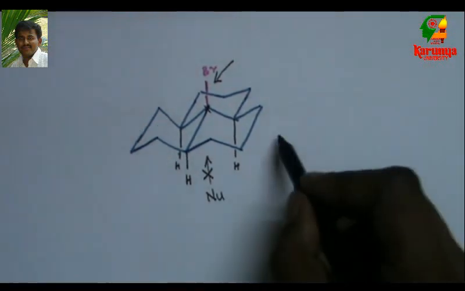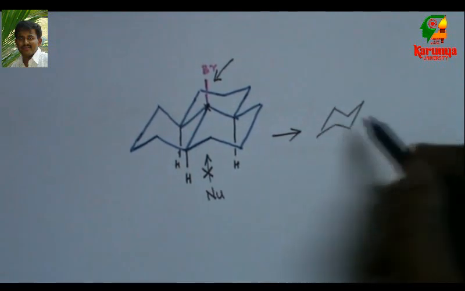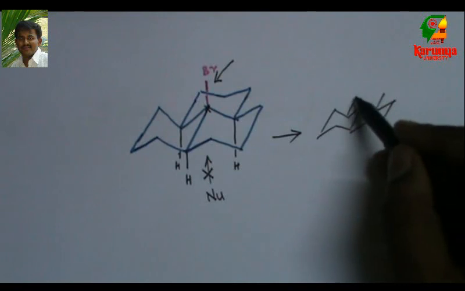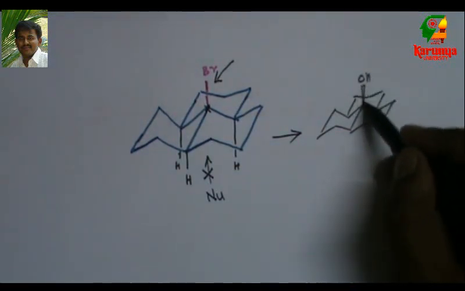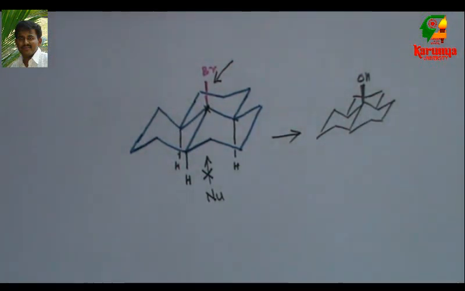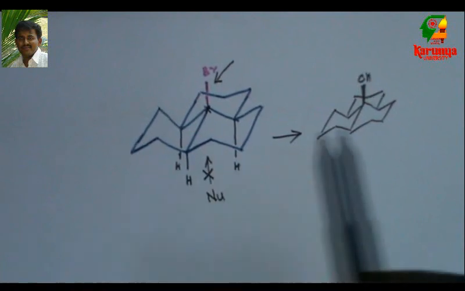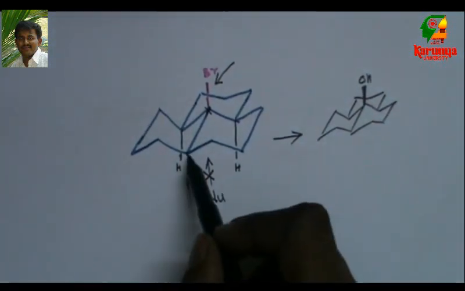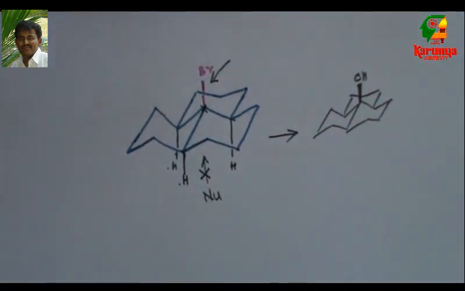So what we get is retention in configuration. OH attacks from the same direction. First it forms carbocation. That carbocation is attacked from the top. From the bottom, it is not possible because of these 3 hydrogens.